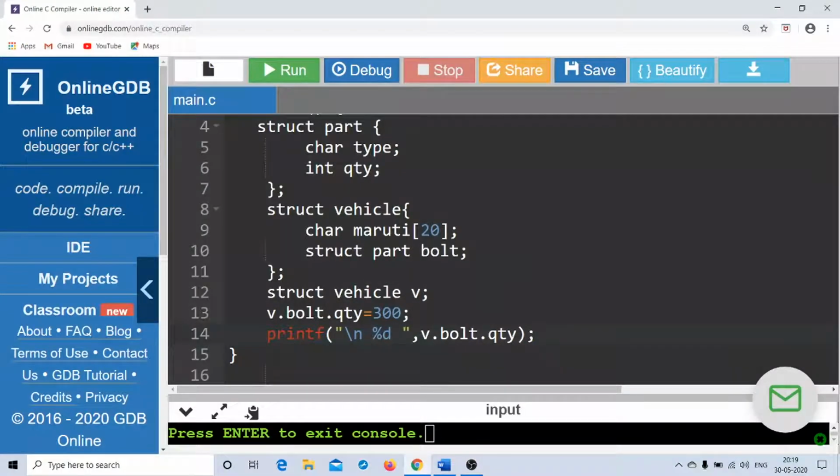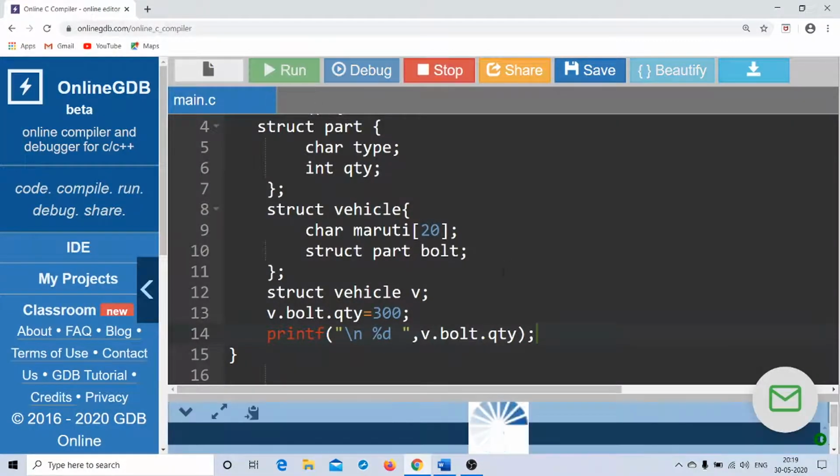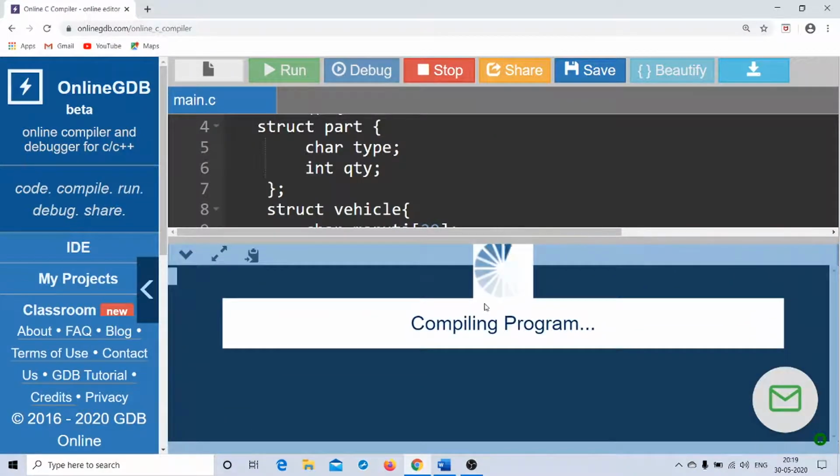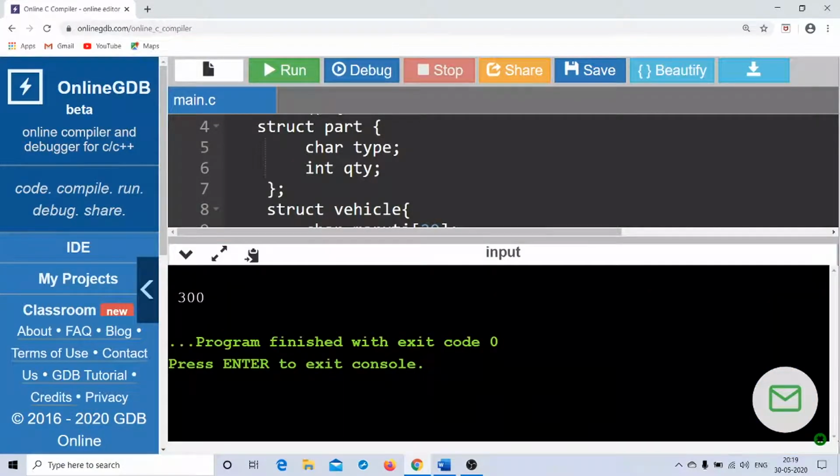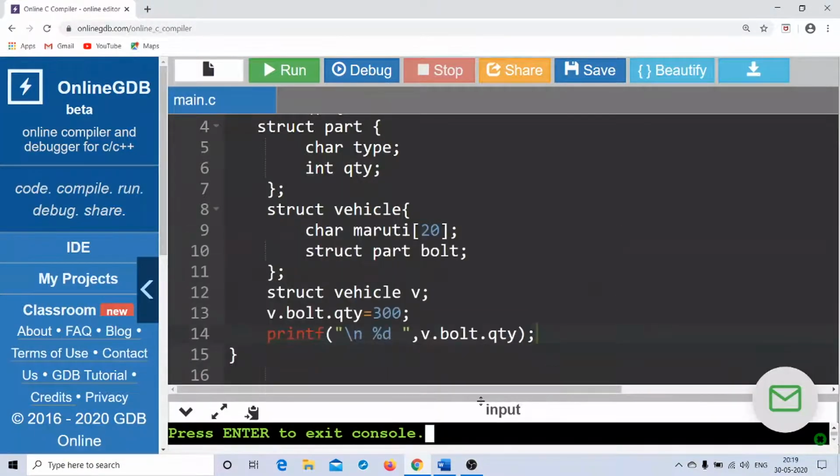Let me run the program for you. Yeah, so I'm getting the output as 300, and that is what line number 13 is all about: v dot bolt dot quantity equal to 300. So that is how nesting of structure takes place in the C programming language.